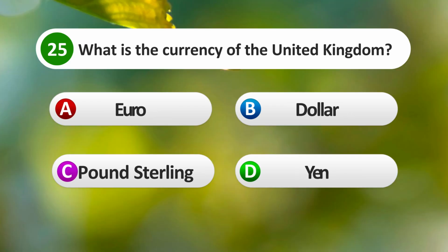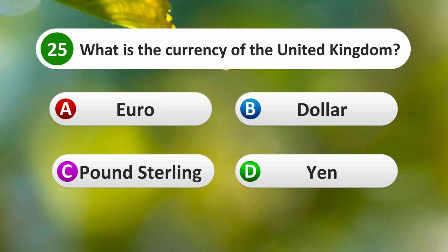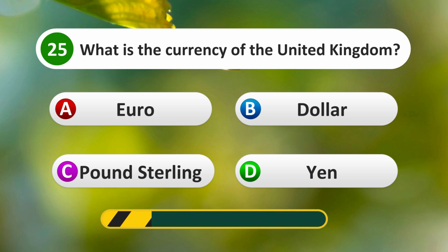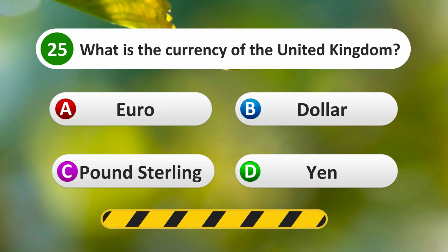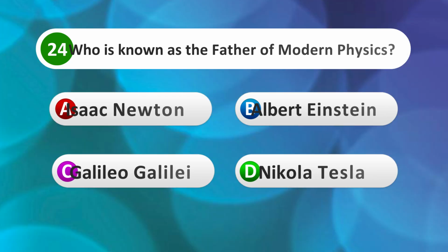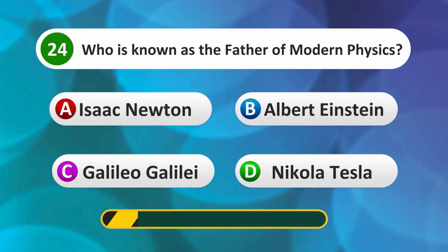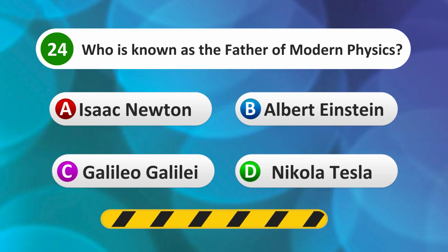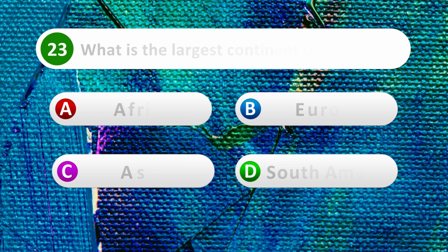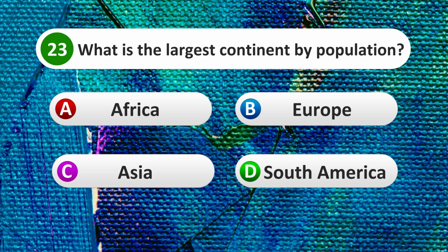Jupiter. What is the currency of the United Kingdom? Euro, dollar, pound sterling, yen. Pound sterling. Who is known as the father of modern physics? Isaac Newton, Albert Einstein, Galileo Galilei, Nikola Tesla. Albert Einstein. What is the largest continent by population?